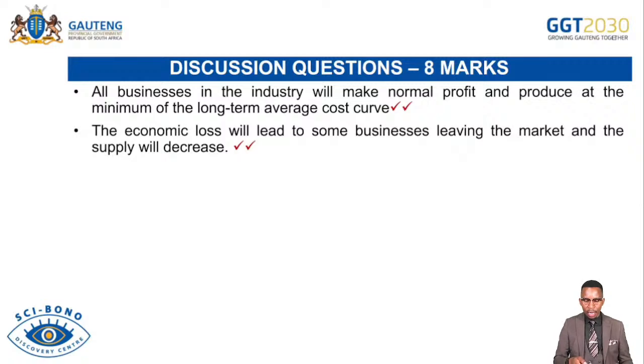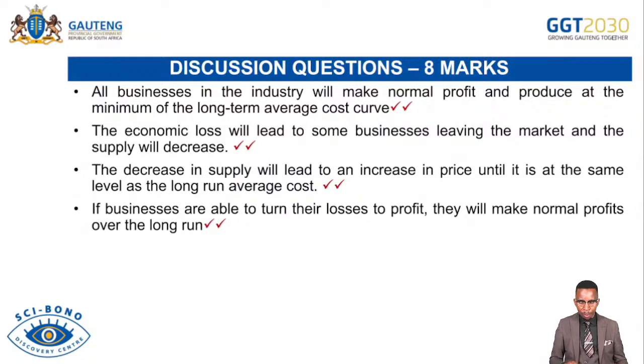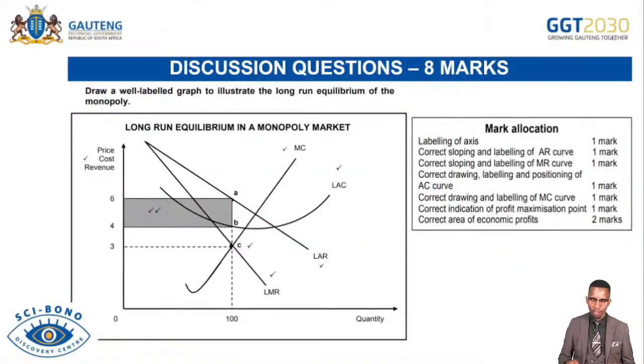The economic loss will lead to some businesses leaving the market, and the supply will then be decreasing. The decrease in supply will lead to an increase in the price until it is the same level as the long run average cost. If businesses are able to turn their losses to profits, they will make a normal profit over the long run. Any other correct answer is accepted for 8 marks. Remember, it should be a full sentence.